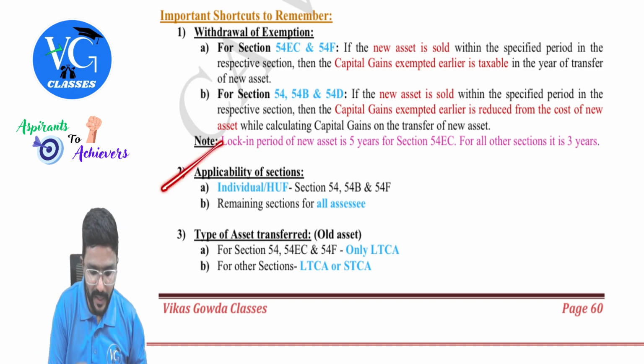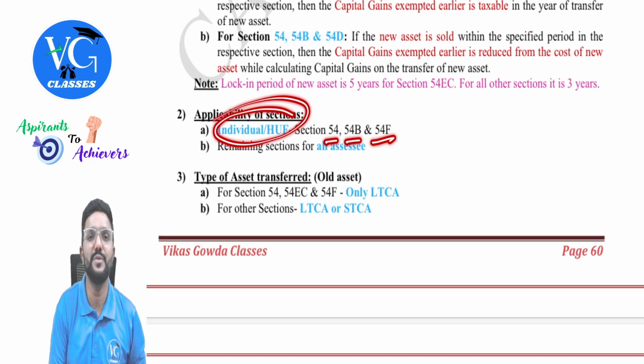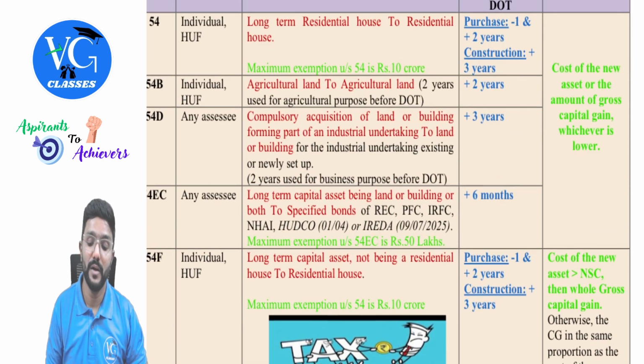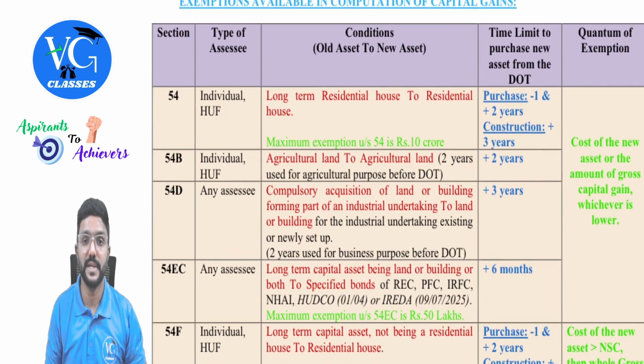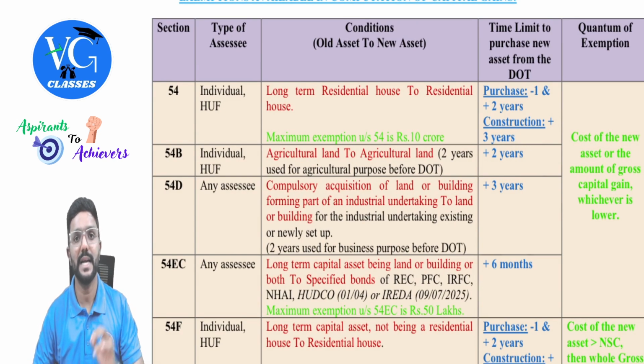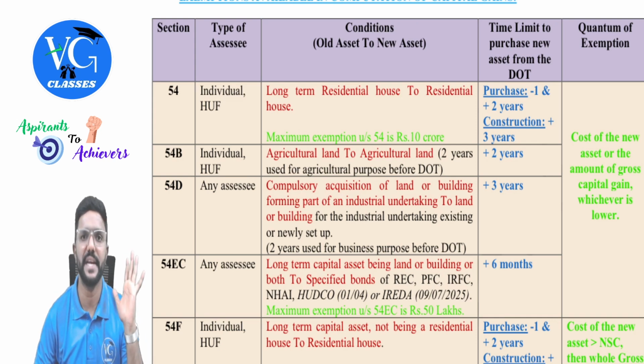Okay. Then applicability of sections. Section 54, 54B and 54F are applicable for an individual or HUF, whether resident or non-resident, doesn't matter. And all these exemptions are available under both the schemes, guys, that is the optional scheme or the default scheme. One thing to notice, guys: the default scheme will not have any negative impact on the capital gains head.